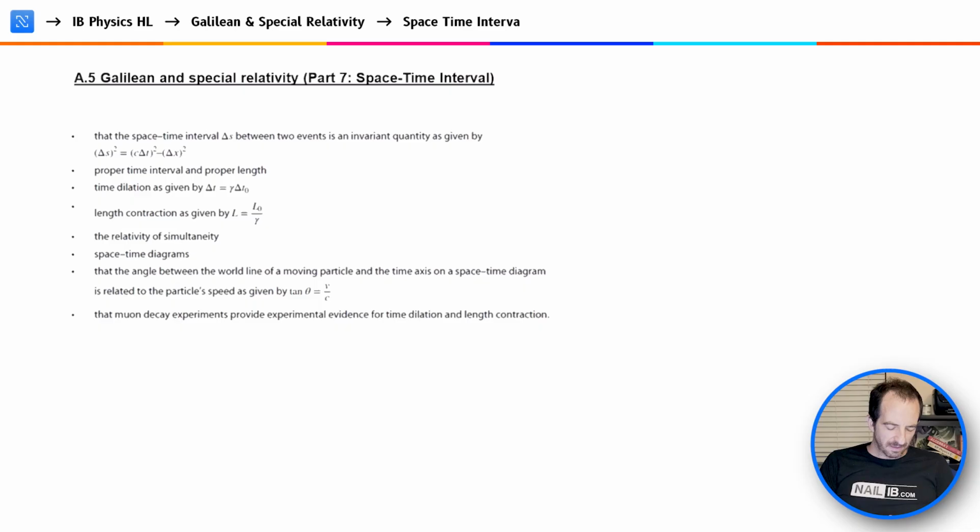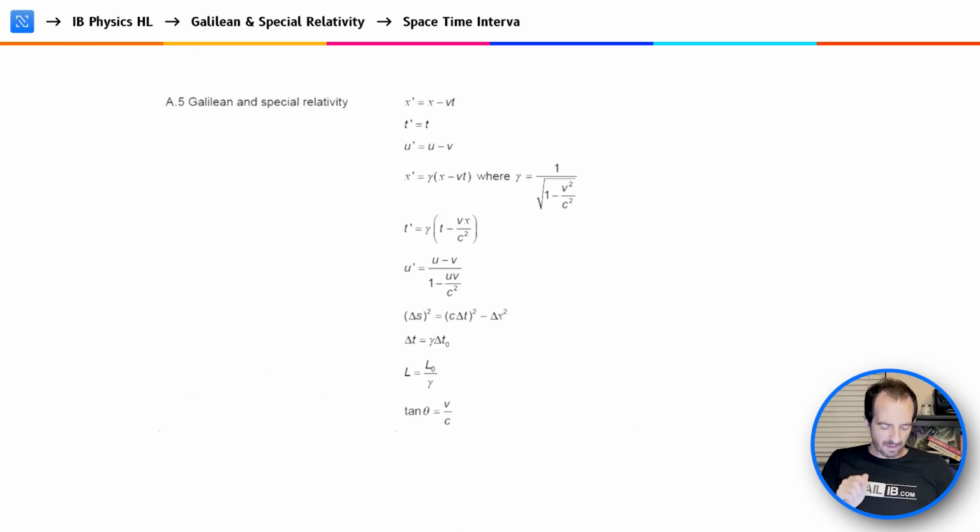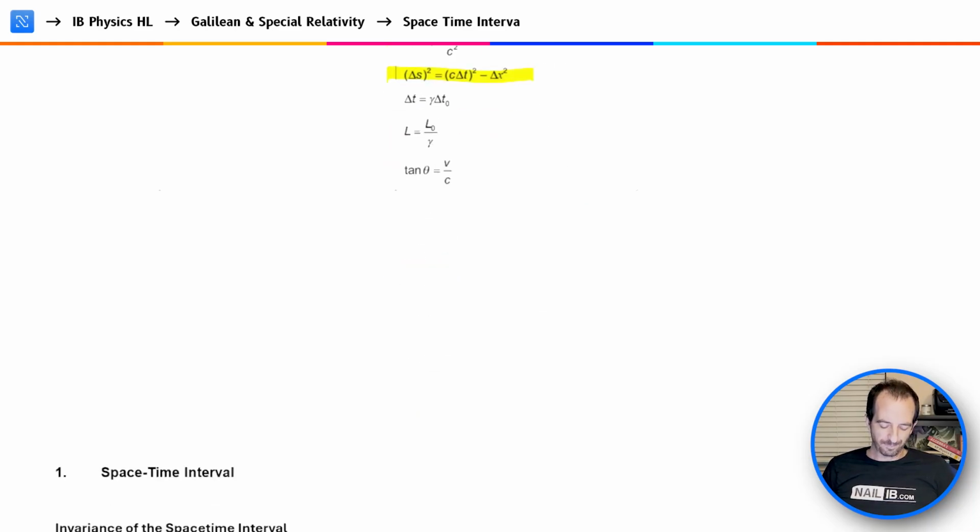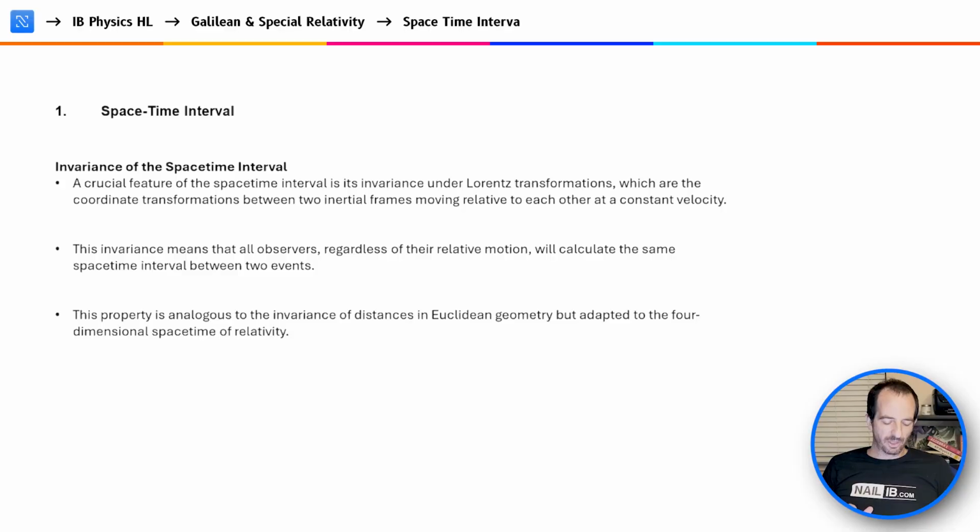As you see here in the standard guide, the space-time interval is invariant between two events, no matter the reference frame, and that's going to be the interesting concept. In the data booklet, you're getting this formula right there. That is the formula for the invariant nature of the space-time, and it's looking at an introduction of the idea. So space-time is invariant between reference frames.